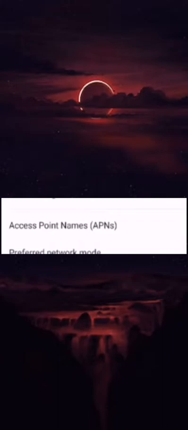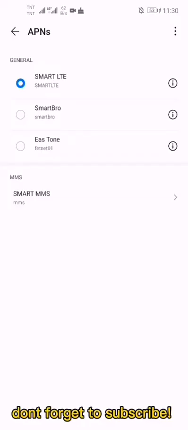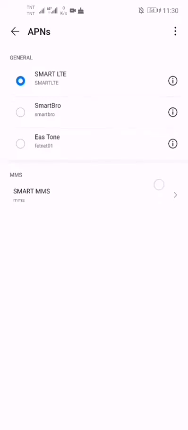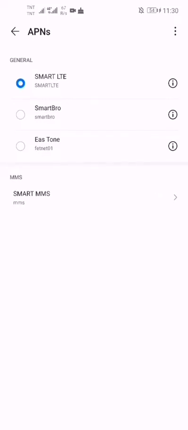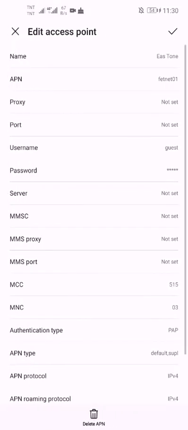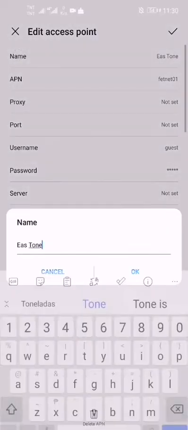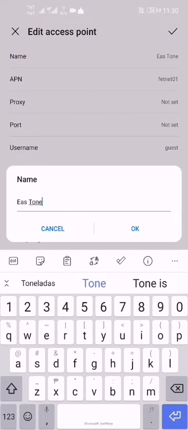So let's try sa SIM 1. Tatlong pagpipilian yung andito sa APNs ng SIM na to. So merong Smart LTE, Smart Bro, and then may EAS Tone na rin dito. I just changed it guys to this name, EAS Tone. So if you wanted to change this time, so go to the I. So here, it's the information so that you can edit access point names and then change the name to this name, EAS Tone.